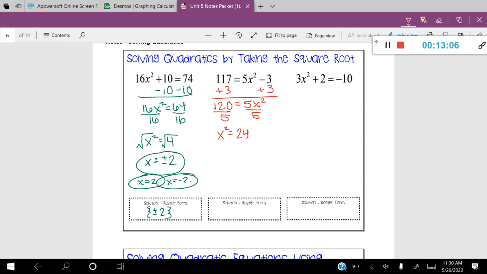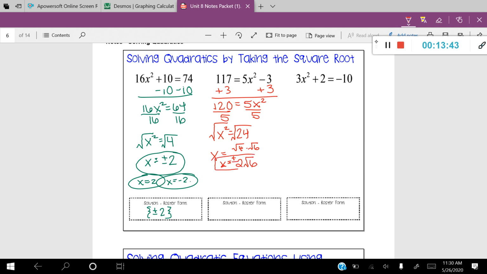I need to get the x by itself, so I've got to get rid of that square. Let's take the square root of both sides. Over on the left side, that gives us x. But on the right side, we have the square root of 24, which is an unsimplified radical expression. So let's simplify this down. I can break the square root of 24 into 4 times 6, which breaks down into 2 root 6. So my answer here would be x equals positive or negative 2 root 6.